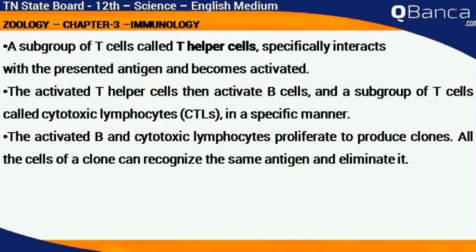The activated T helper cells then activate B cells, and a subgroup of T cells called cytotoxic lymphocytes, in a specific manner. The activated B and cytotoxic lymphocytes proliferate to produce clones. All the cells of a clone can recognize the same antigen and eliminate it.